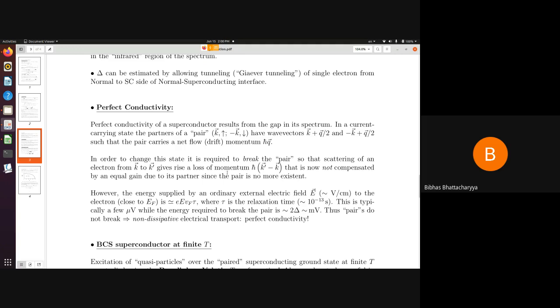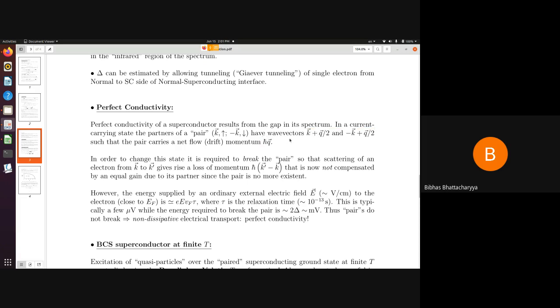You see there are two things. When this Cooper pair is traversing through the lattice, if it gets scattered from a state k to k prime because of electron-phonon interaction, then its partner will pick up the momentum minus k prime. So again the sum total of the momentum will be h cross q.